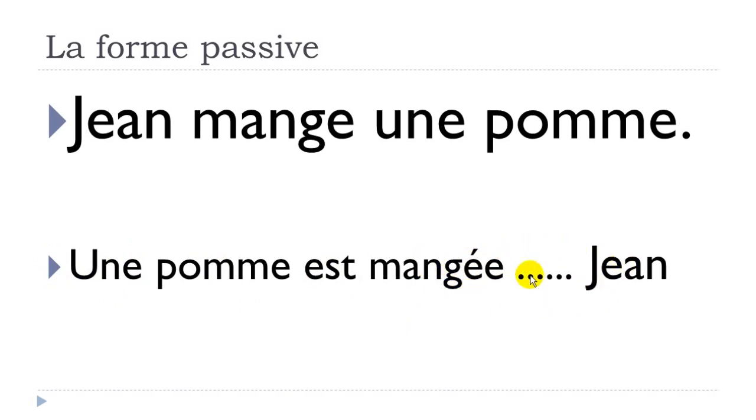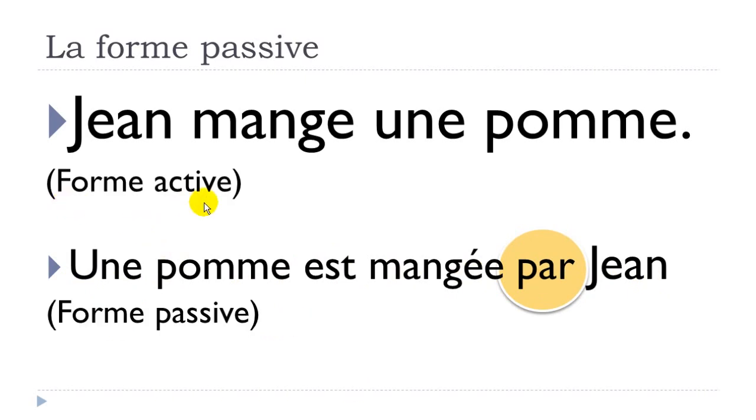And obviously something is missing here, okay? And the thing that we will add to construct this passif will be par. All right, so now we've got this sentence, une pomme est mangée par Jean. And it's the passive form, okay? Forme active, Jean mange une pomme. Forme passive, Une pomme est mangée par Jean. All right?